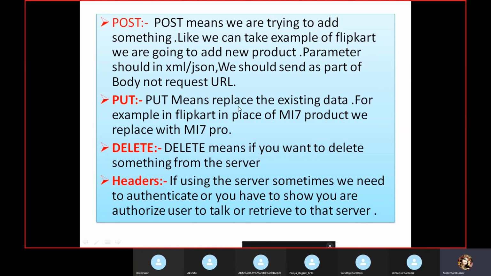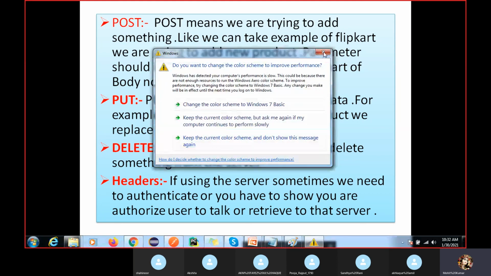Okay, so PUT means replace our existing data. For example, if you want to modify something, right? In Flipkart, for example, we replace the MI product with MI Pro. So existing data is there, and we are just going to modify it, right? So this is your PUT method. DELETE means simple. If you want to delete some product, that is called your DELETE.